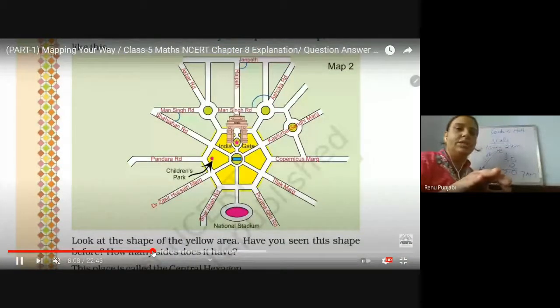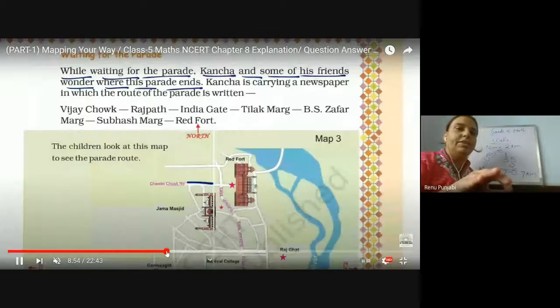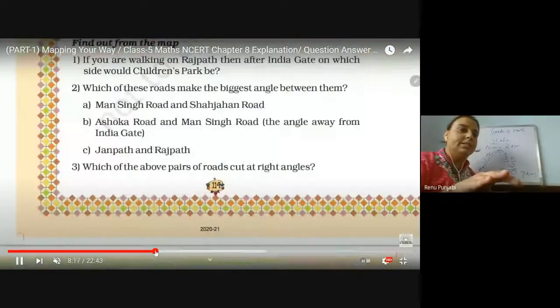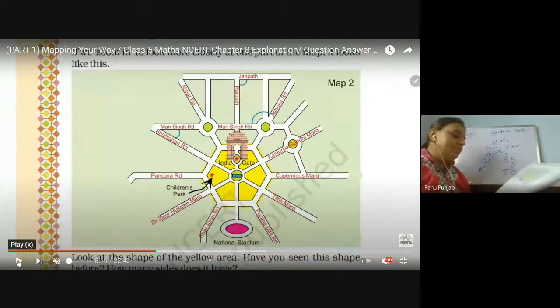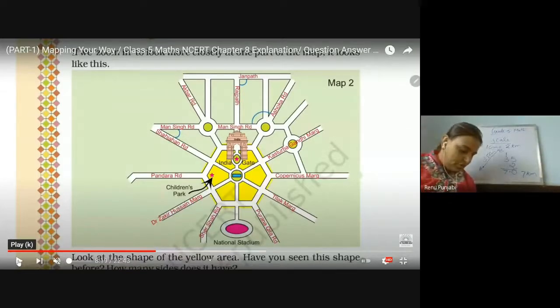Now we will learn about the angles. You all know that we have already discussed the angles. Which of these roads make the biggest angle between them? Mansingh Road and Shahjahan Road.